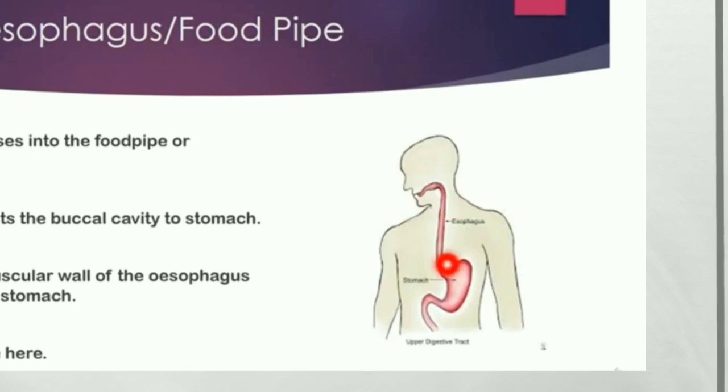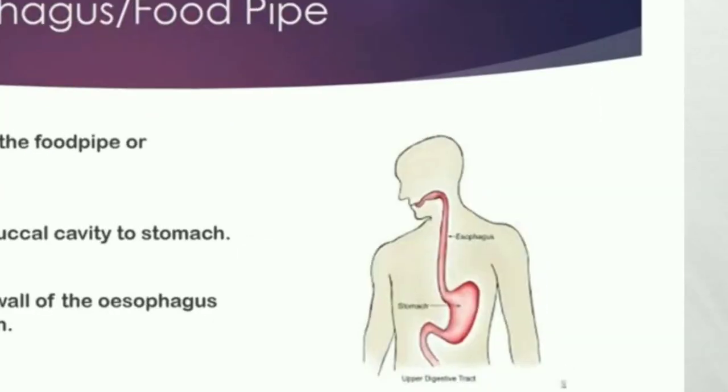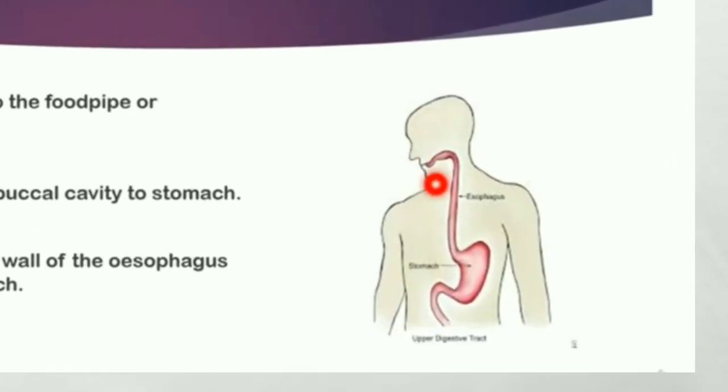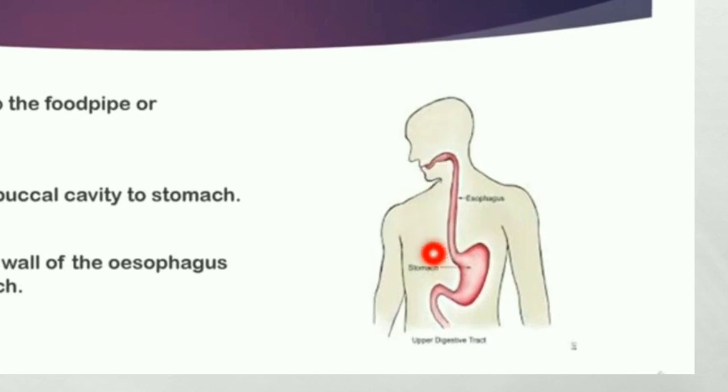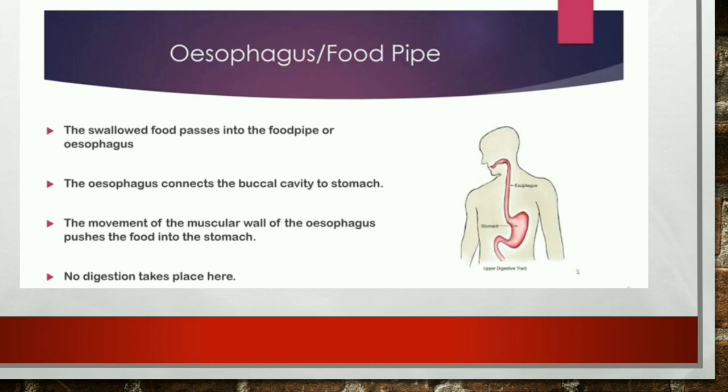The movement of the muscular wall of the esophagus pushes the food into the stomach. Several types of muscles are involved in the esophagus. No digestion takes place here. The food is only transported into the stomach for further digestion.